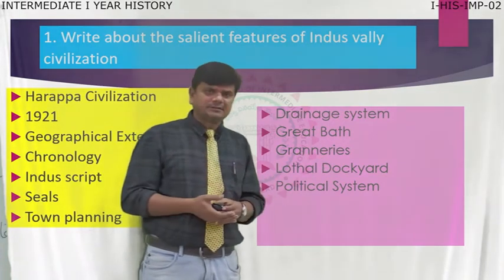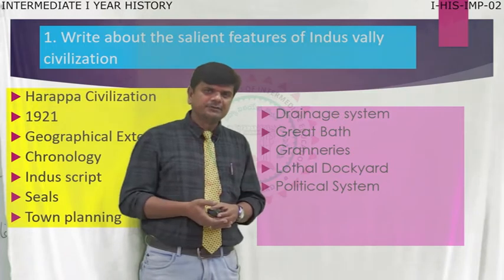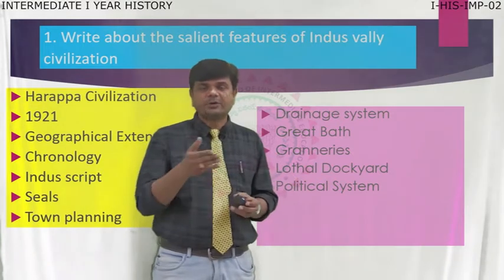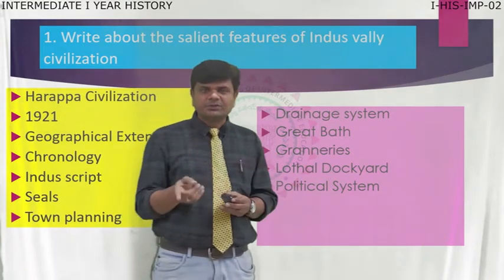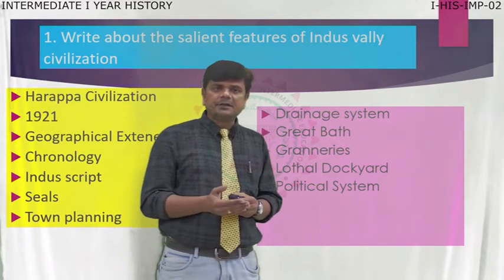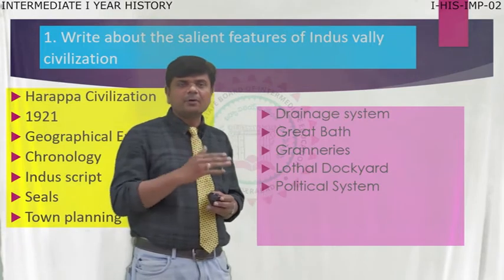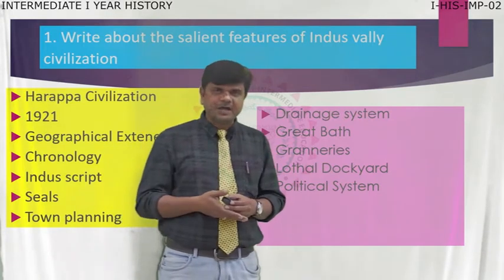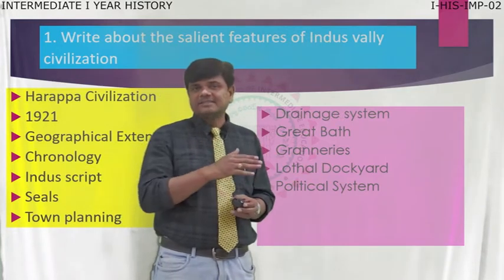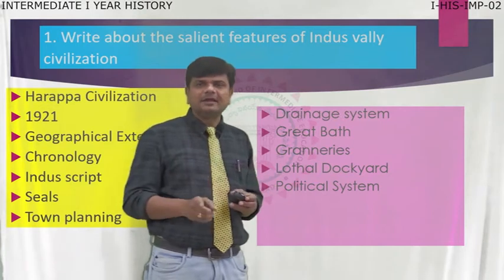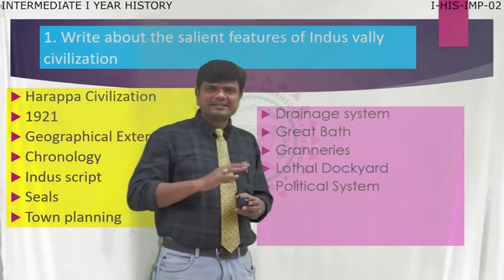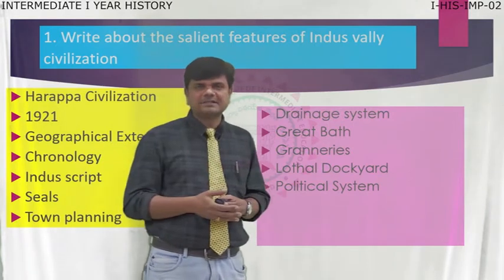Moving to the Great Bath, the present swimming pool. Like that, they built a great bath in Mohenjo-daro. It was located by historians and archaeologists. This great bath reveals how the people celebrated in the time of rituals and festivals, how they took a holy dip in this great bath. Okay, this information is really provided by this great bath. And this is modern art and architecture. It resembles the modern way of art and architecture.